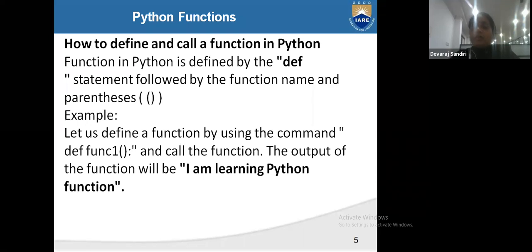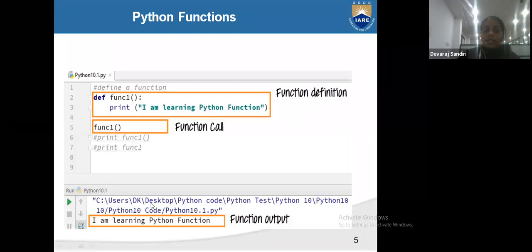This function name can be any name of your interest. After that you have to write the parentheses. Let's define the function using def, the function name, a colon, and after that the body, and then call the function. The output of the function will be "I am learning the Python"; you can write that here.